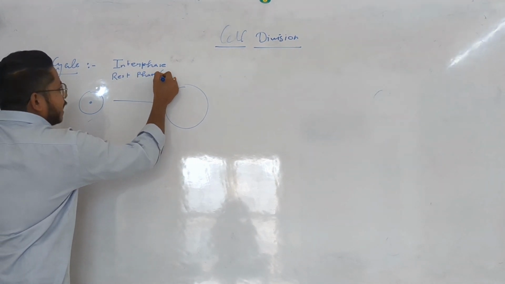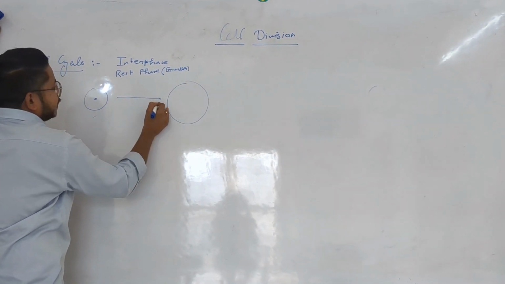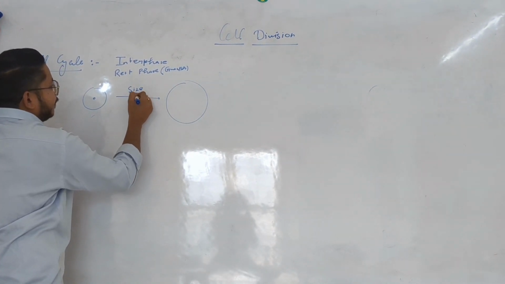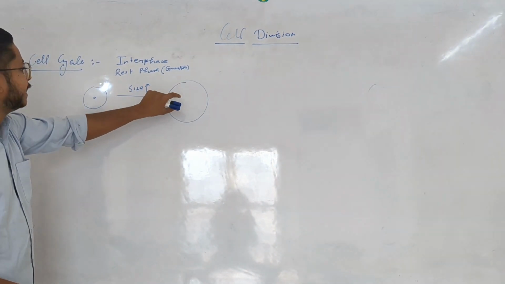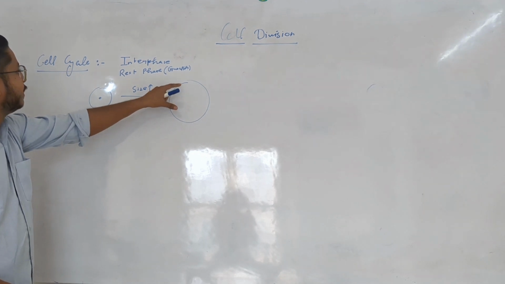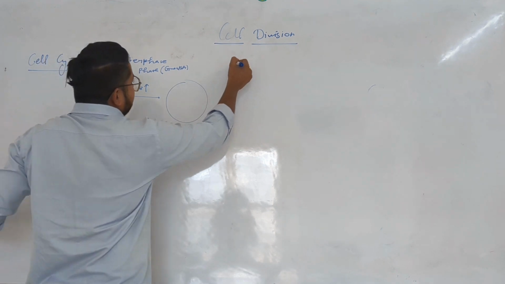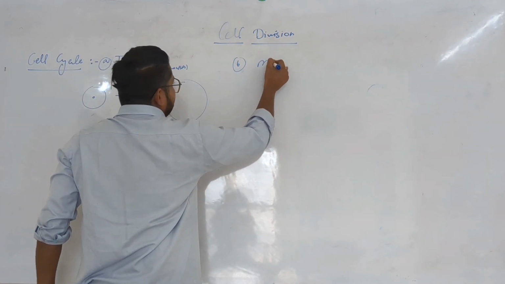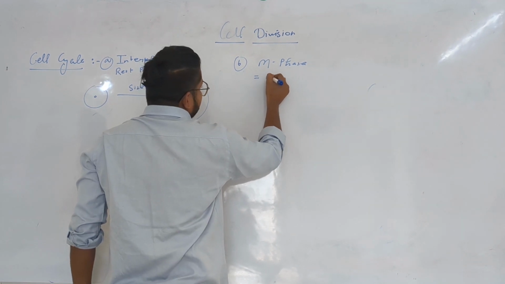In this phase, only growth happens inside the cell. The cell grows, size increases, protoplasm increases, and organelle growth happens inside the cell. So the first phase is interphase, and the next phase is called the M phase, also known as the actual division phase.